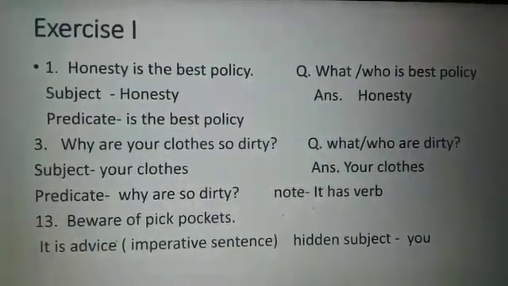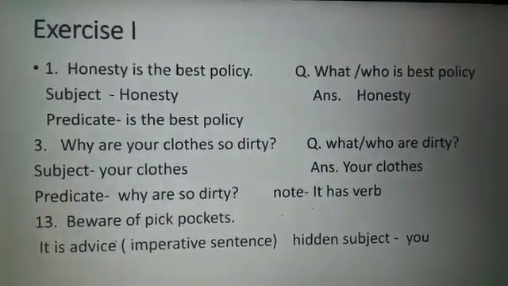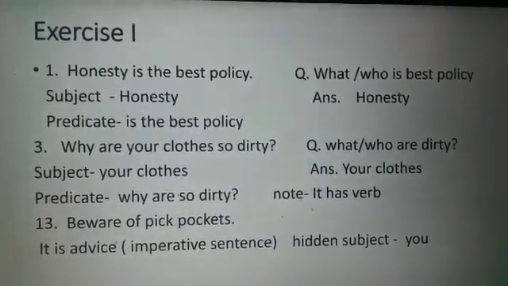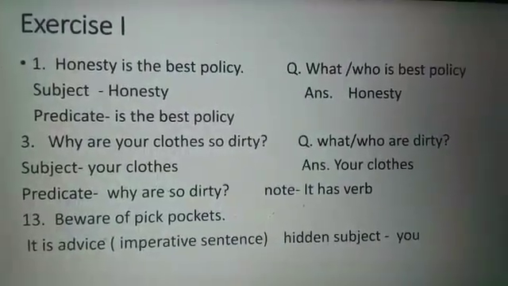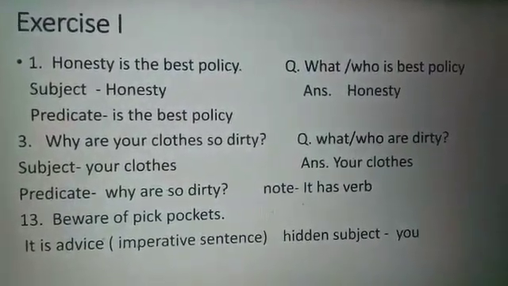Beware of pickpockets. Now it is advice. It is an imperative sentence and there will be a hidden subject. And what is the hidden subject here? That is you.